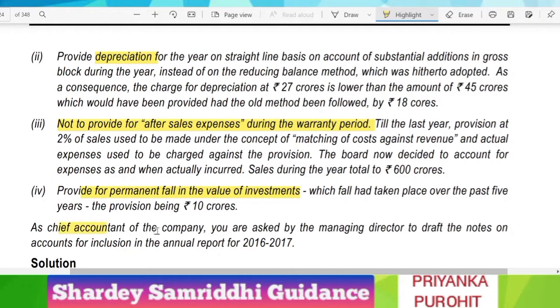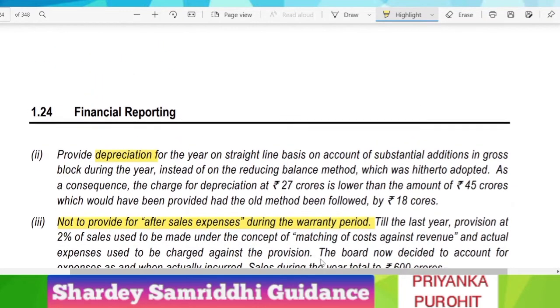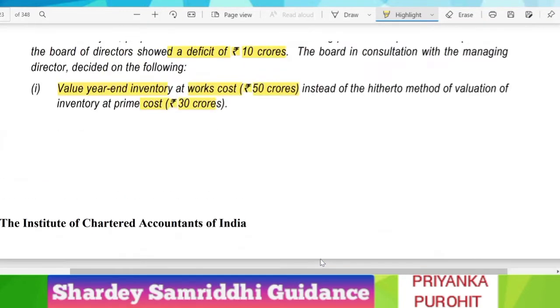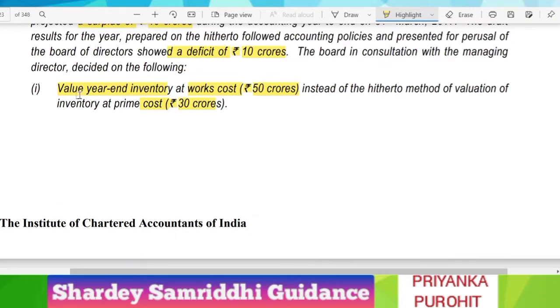As a chief accountant of the company, you are asked by the managing director to draft the notes to accounts for inclusion in the annual report for 16/17. So we will look into each of these four cases one by one. The first one was to value year end inventory at works cost of 50 crore instead of the method they are already following, inventory at prime cost of 30 crore.